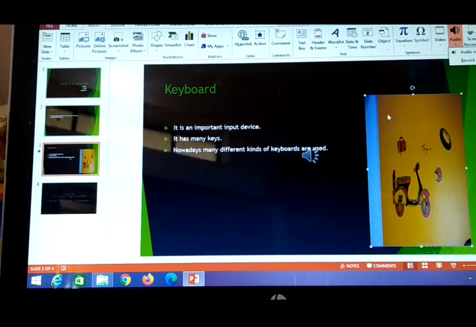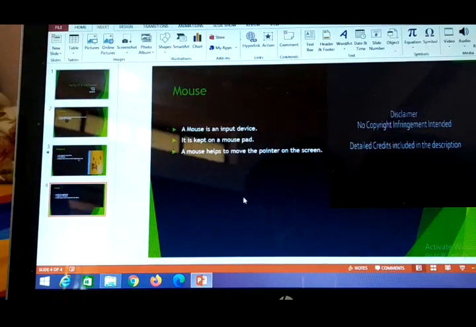Now we'll be moving to the topic of transition. What do we understand by transition? PowerPoint allows you to set the timing of your presentation. It means that you don't need to click the mouse button or press the enter key every time. If you want, you don't have to press the mouse key or the enter key every time you want to go to the next slide during a slideshow.